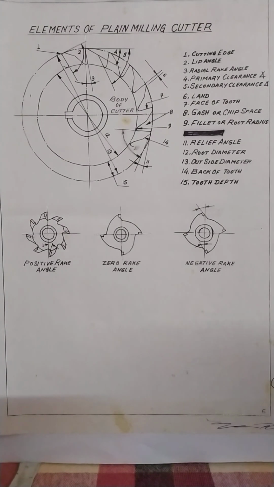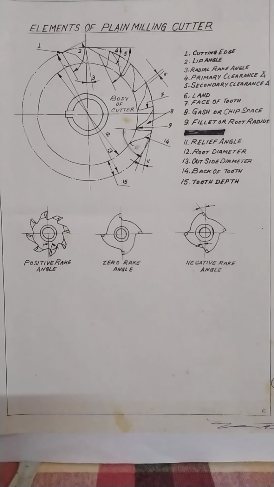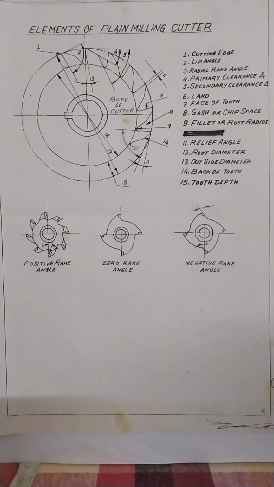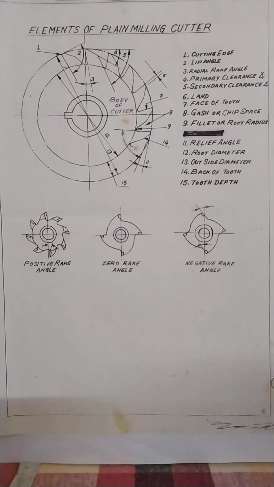Today's topic is elements of plane milling cutter. That means, in industry, what type of milling cutters we are using. Those cutters have a number of cutting teeth, and those are classified according to their category, quality and angle, etc.